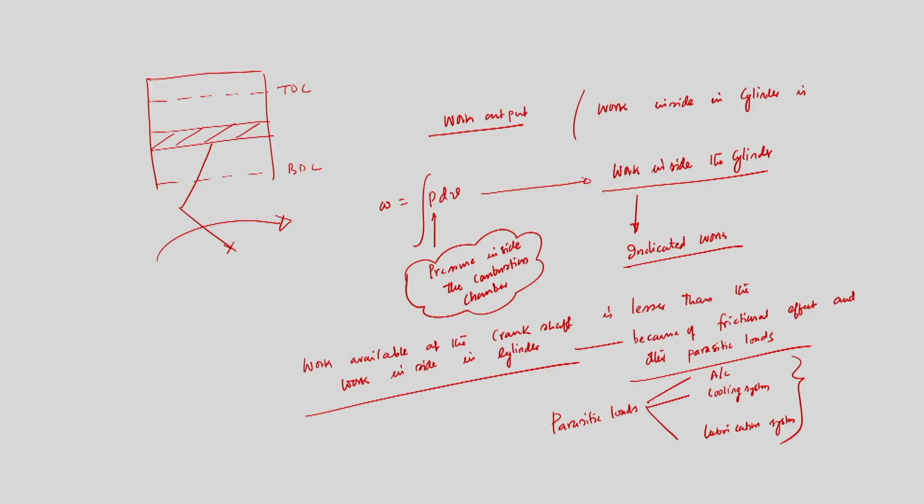That means, very important, the work available at the crankshaft is known as brake work, W_B.